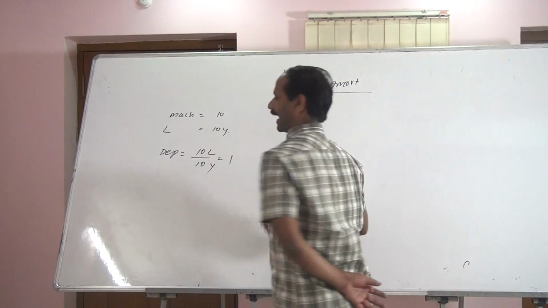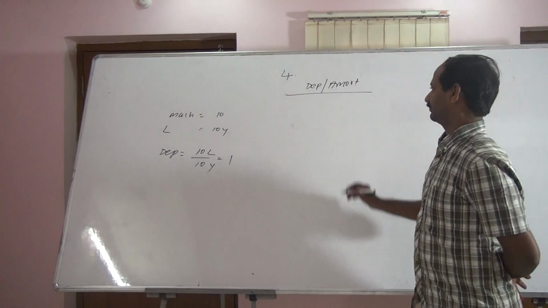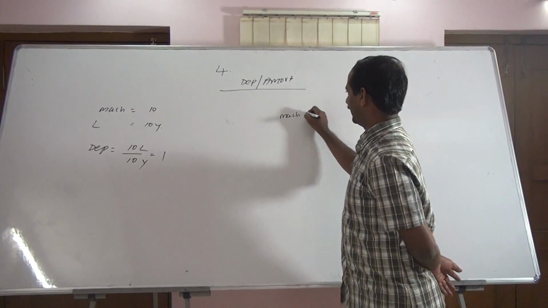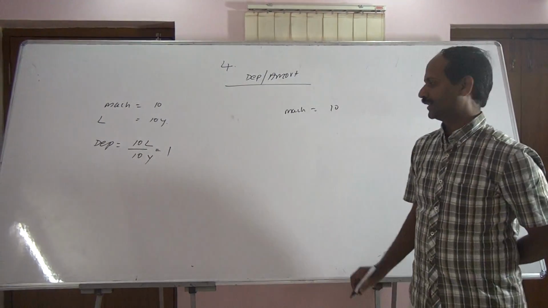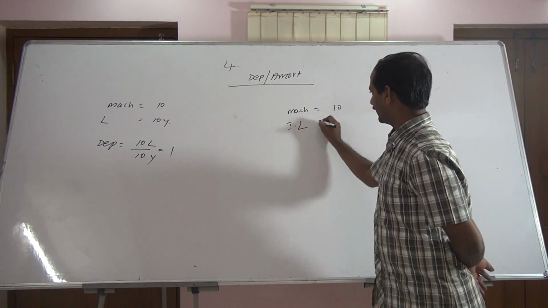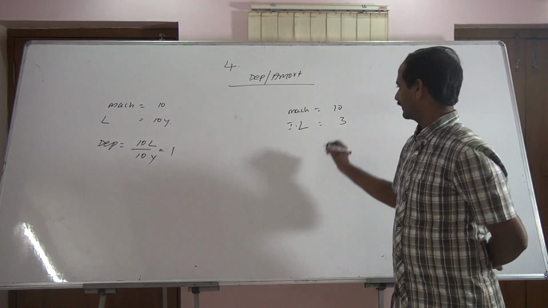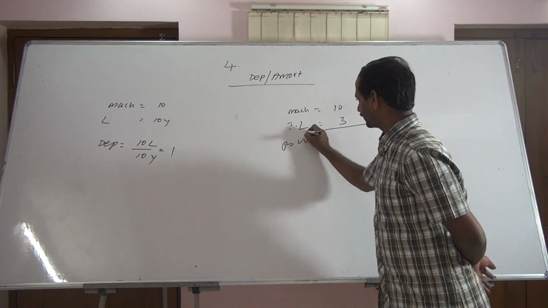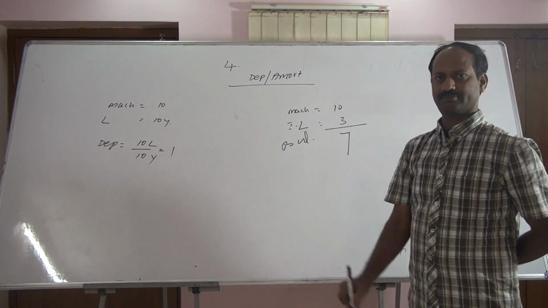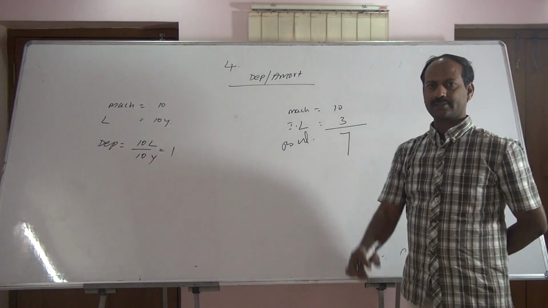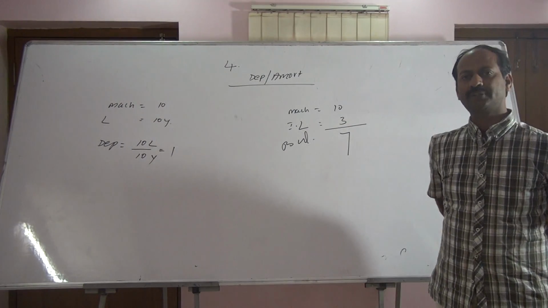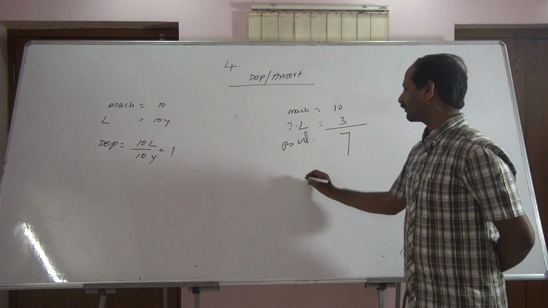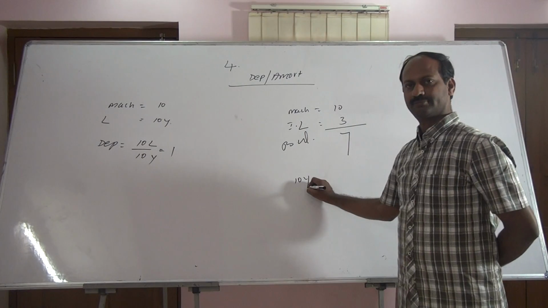Suppose our asset has an impairment. Machinery value is 10 lakh, impairment loss is 3 lakh, balance amount is only 7 lakh. This 7 lakh is subject to depreciation over the span of 10 years life.